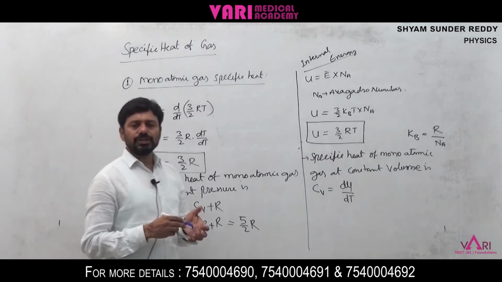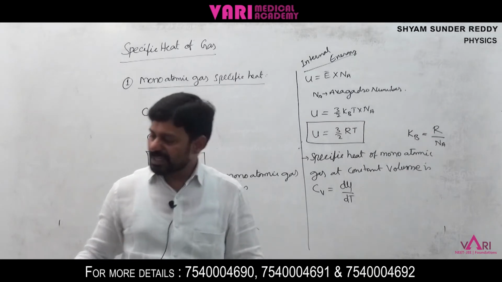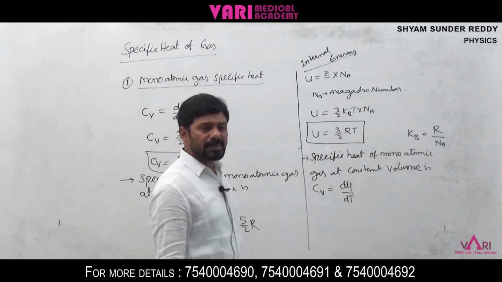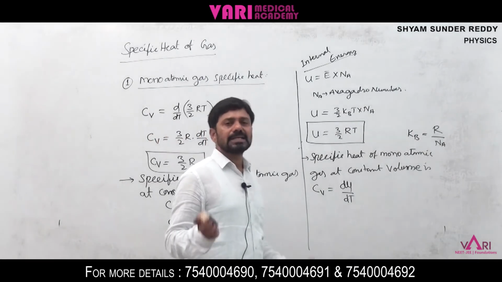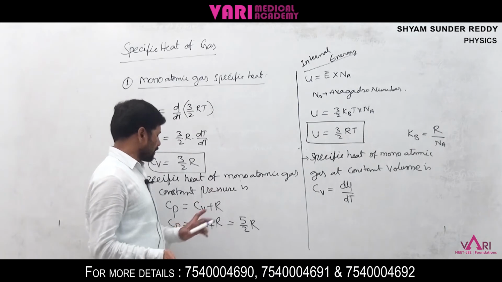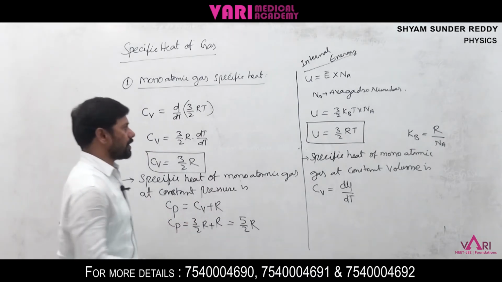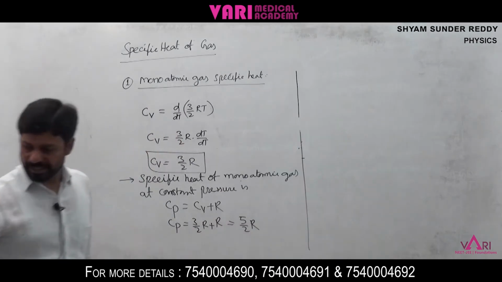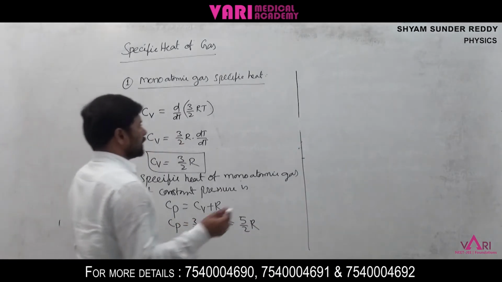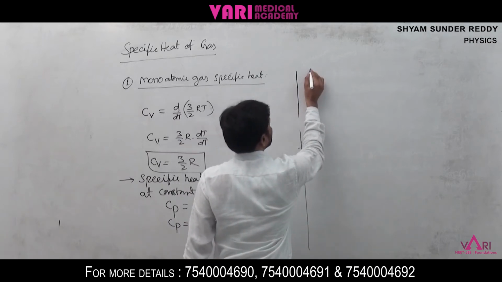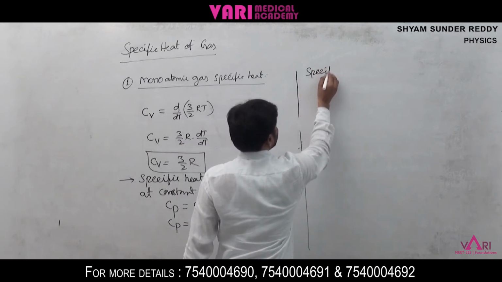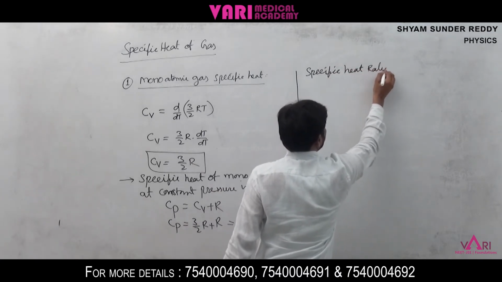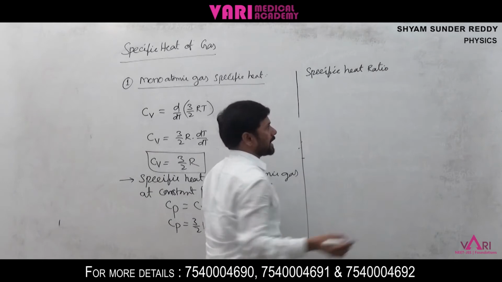From this, we need to find the specific heat ratio also. Cp by Cv is nothing but gamma value, or specific heat ratio value.